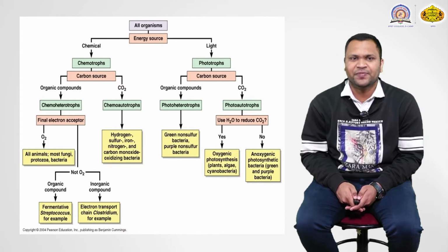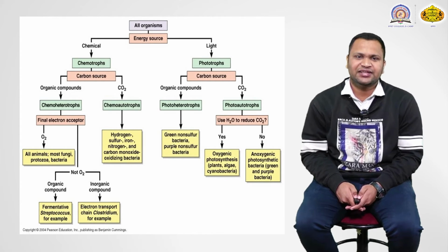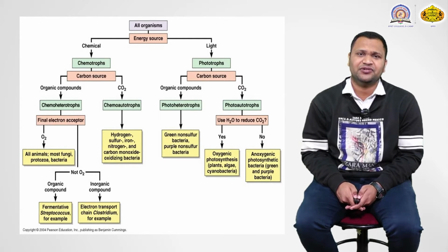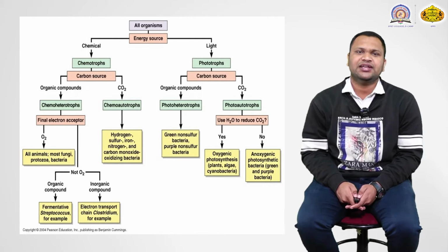Again there are two types, organic compounds and CO2. Those using organic compounds with the help of chemicals are known as chemoheterotrophs. Chemo means with the help of chemicals, and heterotrophs means they cannot synthesize their own food. Here there are two types, based on the final electron acceptor.